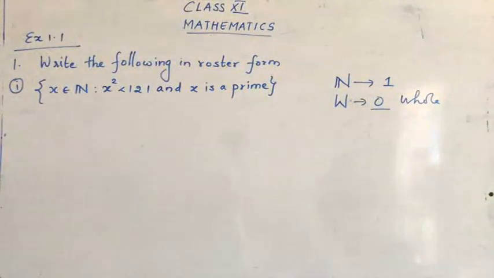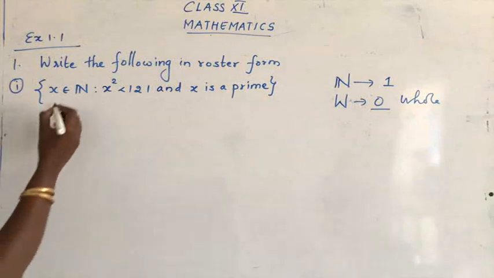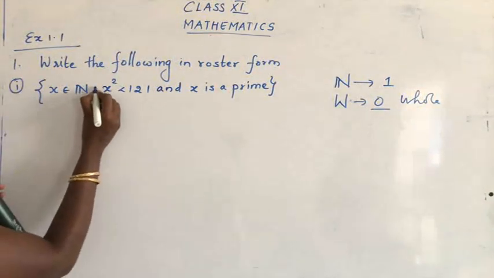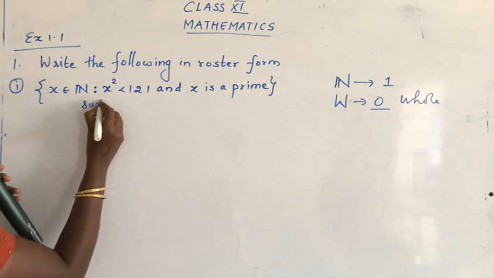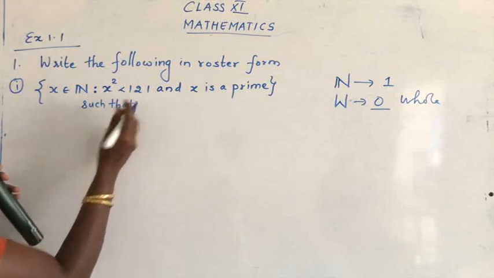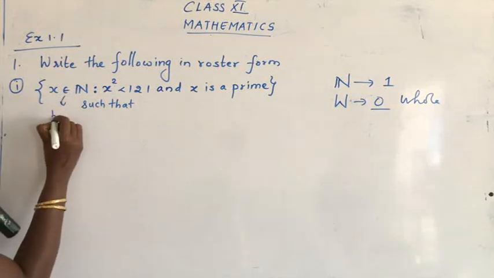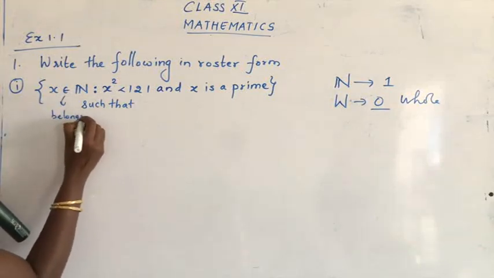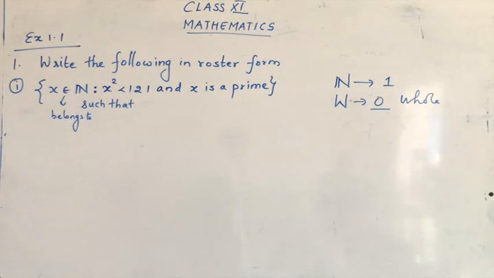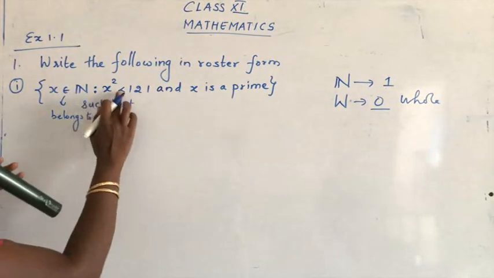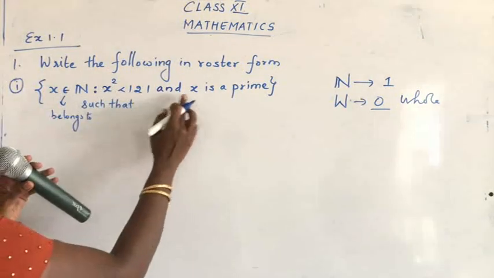So now what's the condition given? x belonging to N. You remember this symbol, yes? This is read as such that. And x belonging to is read as belongs to. So x belongs to N such that x square less than 121 and x is a prime.